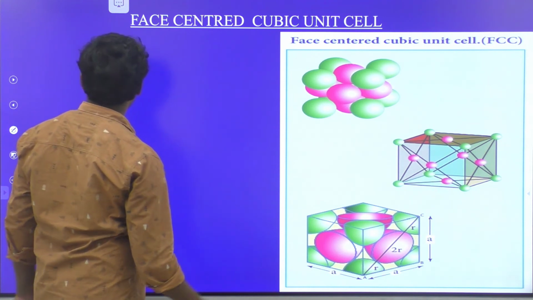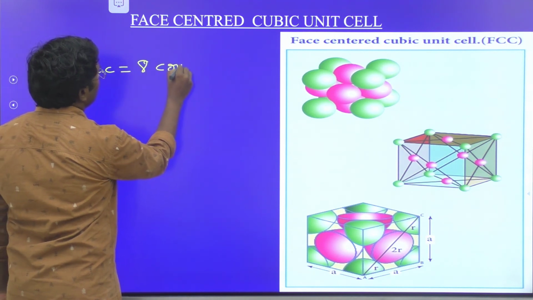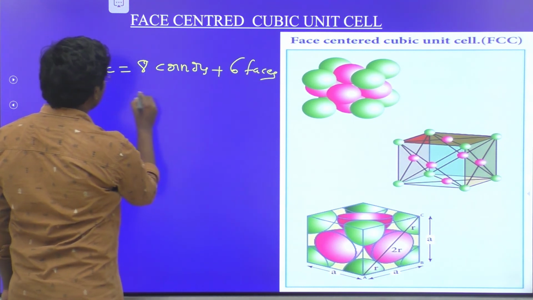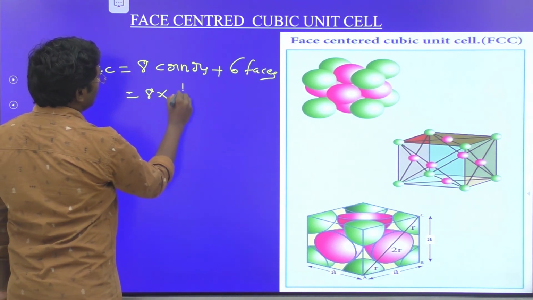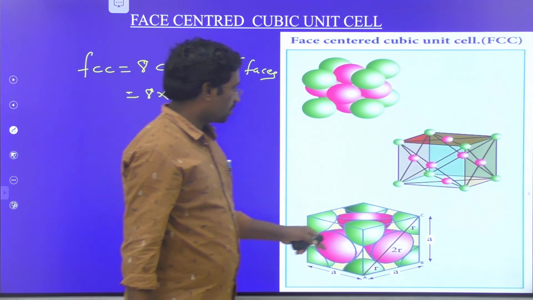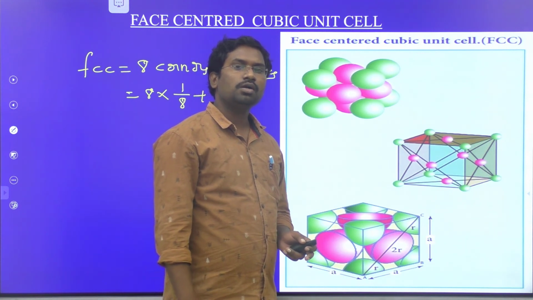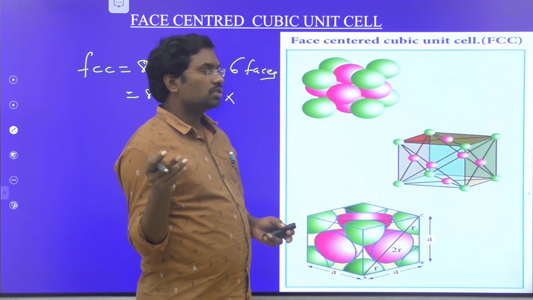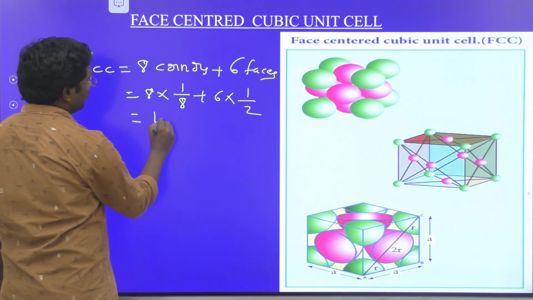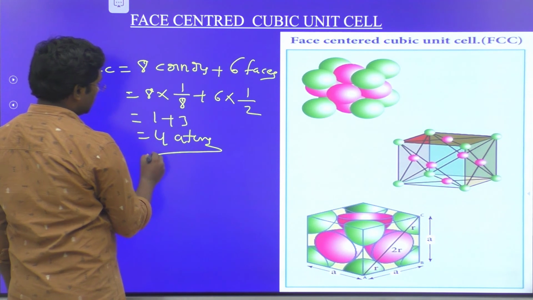So in the FCC structure the atoms are presenting at 8 corners plus 6 faces. 8 into, at a corner position, the contribution of the atom is 1/8, plus 6 into, at a face position, we have to take an atom which is sharing with 2 neighboring unit cells. Therefore the contribution of an atom in each unit cell at a face position is equal to 1/2. So this is equal to 1 plus 3 is equal to 4. Therefore 4 is the total number of atoms in FCC.